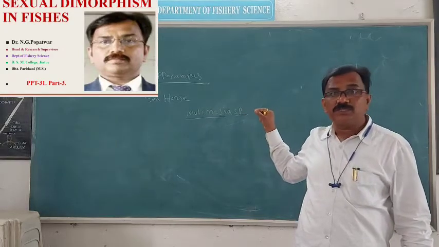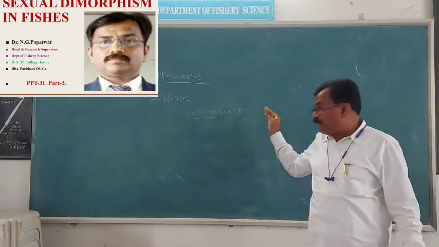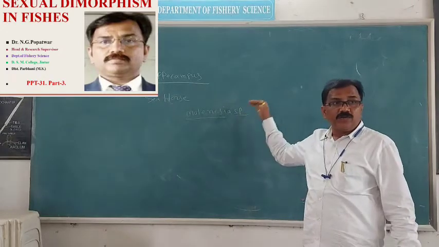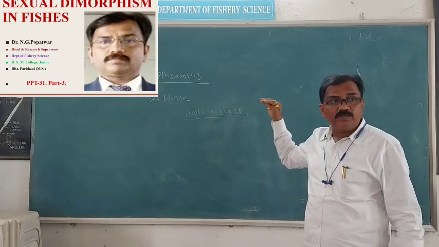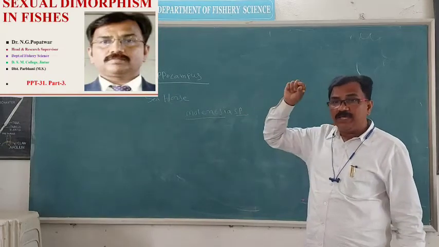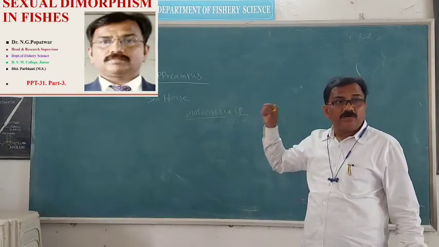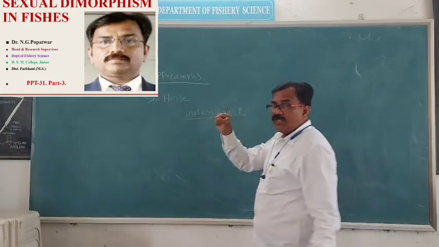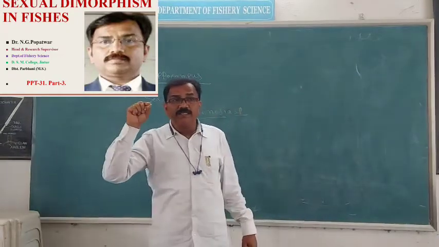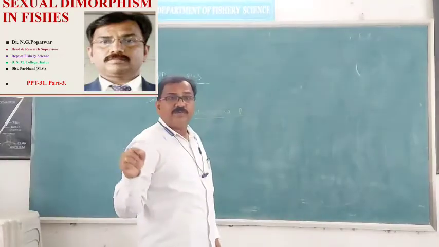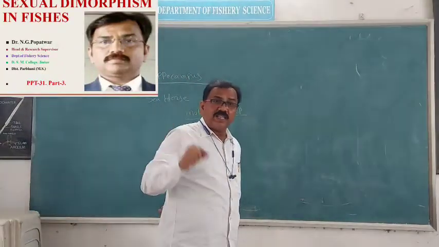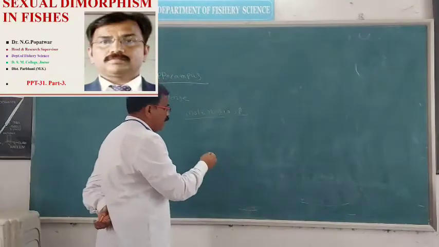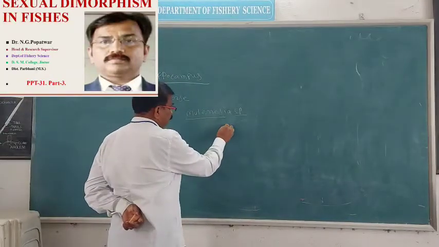are to be found, these are to be seen in male fish. Because in this fish the dorsal fin is to be modified, and the dorsal fin of the fish is to be peculiar, brilliantly colored. The dorsal fin is to be peculiar, brilliantly colored, and a sail-like structure appears on the dorsal fin. Such a sail-like structure is to be absent in the female fish.